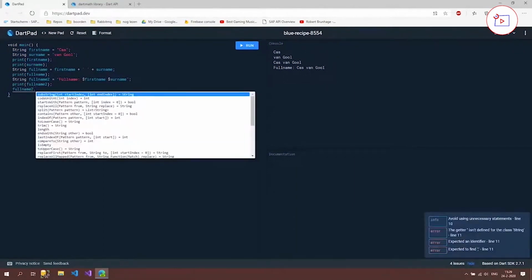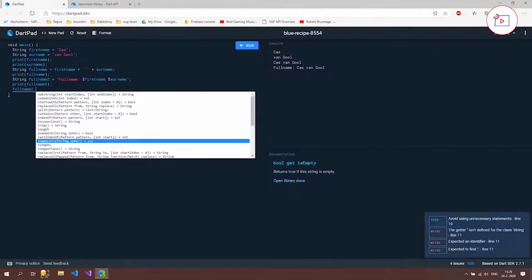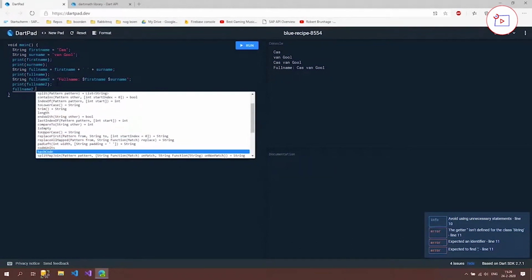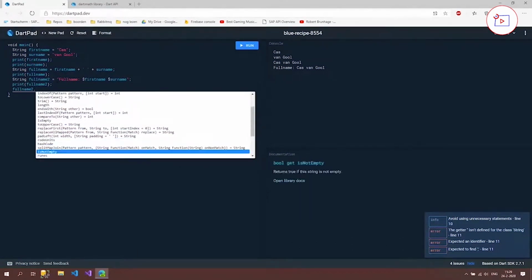If you type the dot, we can see what the options are. There are functions we can use, but also some variables, like isEmpty or length or hashCode. I don't know where that is used, but still it's available.